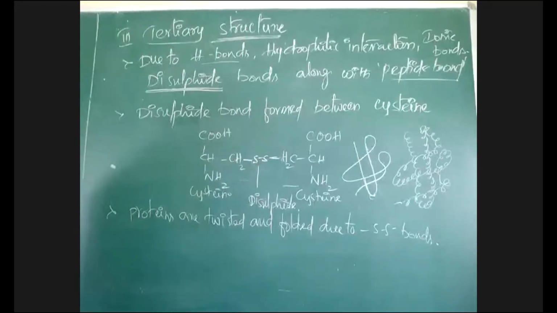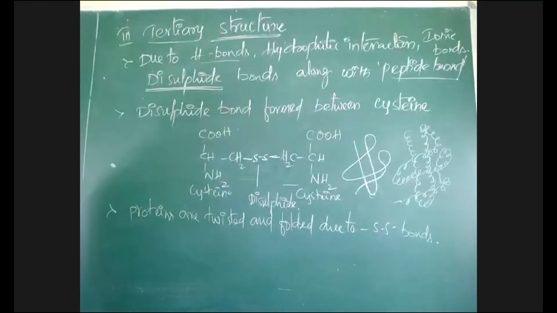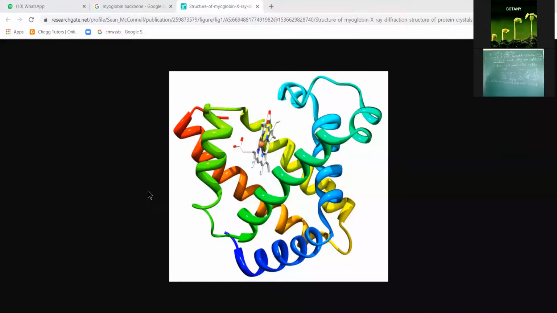One more structure I will display, then you can understand. This is the backbone structure or backbone chain of myoglobin. The protein chain, see here, is starting from here.